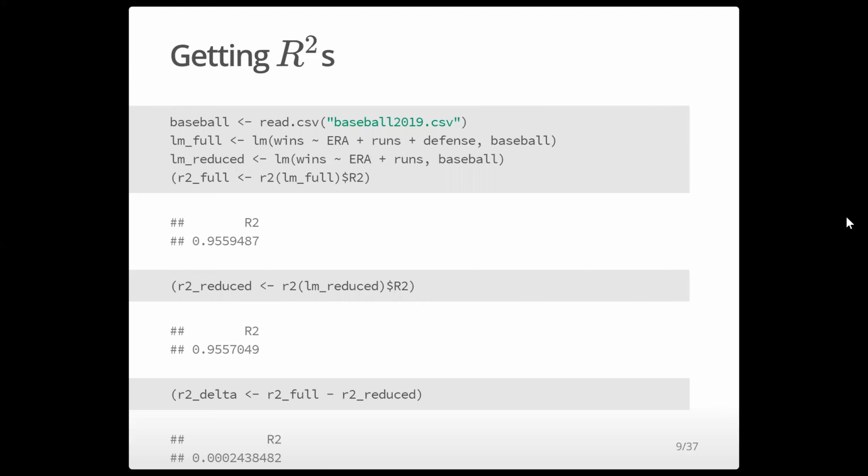So let's see how we can apply this. Here I'm going to load up my data, and I'm going to fit my full and reduced model. I'll check the R squared of the full model, and I'll check the R squared of the reduced model, and then I'll get the difference. And we see the difference is really small here.